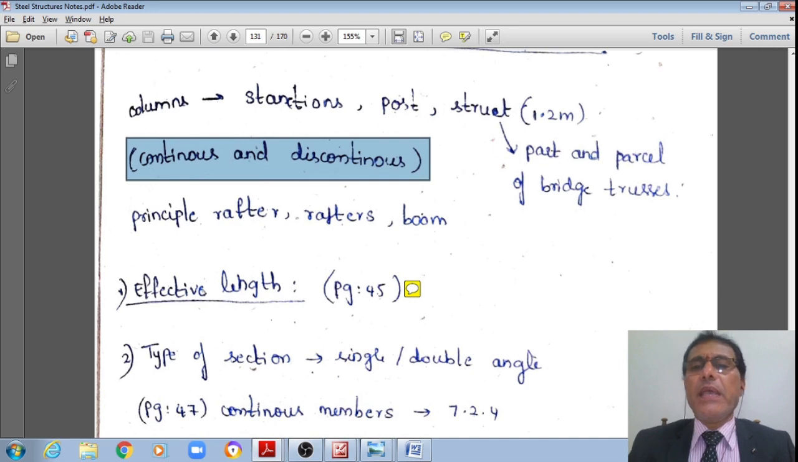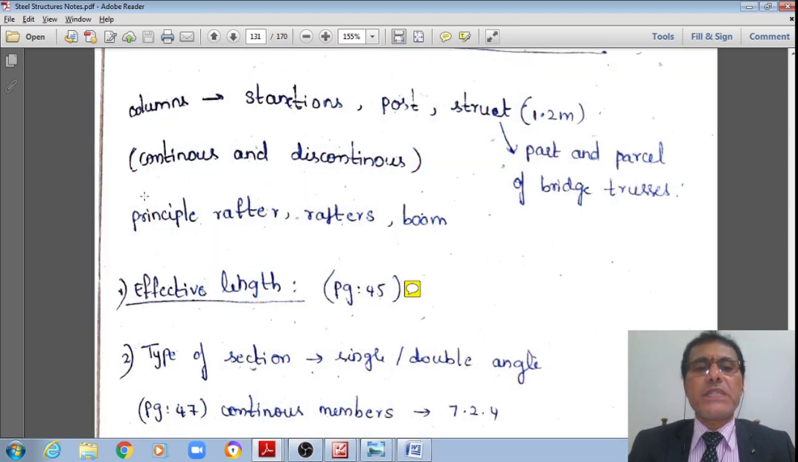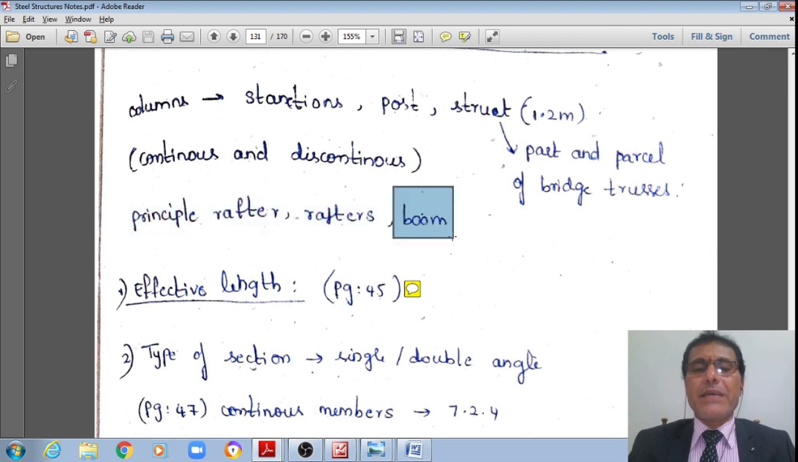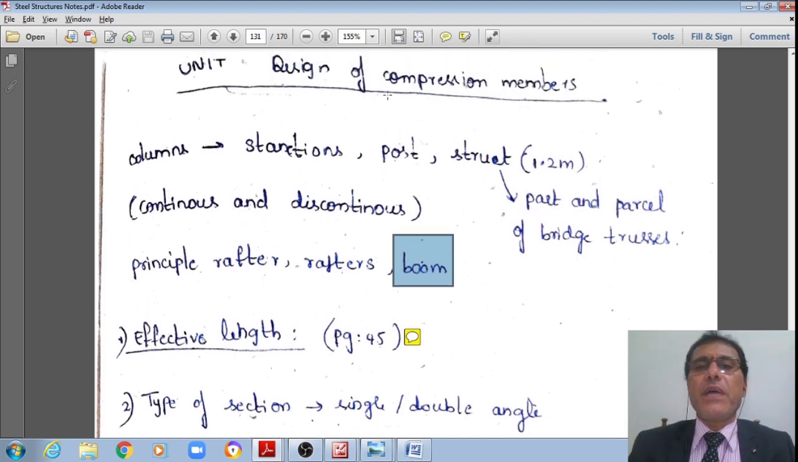That we'll see. Even in the same roof trusses, we have the main compression member, the principal compression member, which is referred to as the principal rafter. We also have the common rafters, which are subjected to compression. In the case of cranes, the compression member is called the boom. These are the different technical terms referring to compression members.